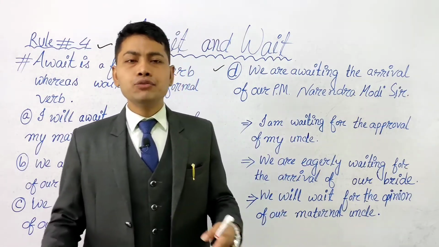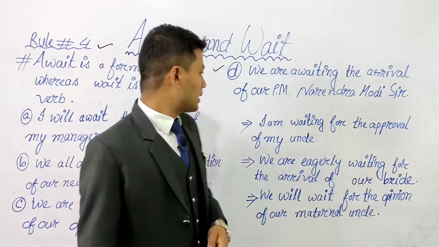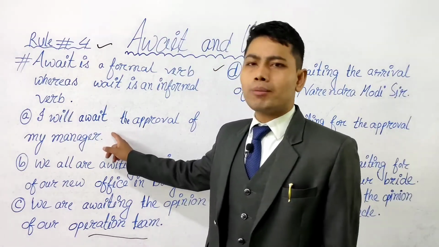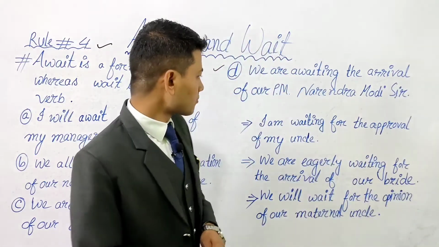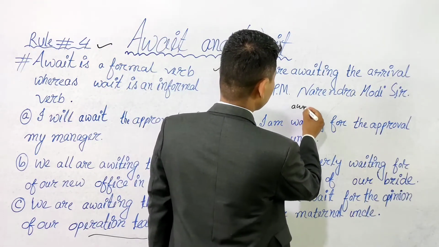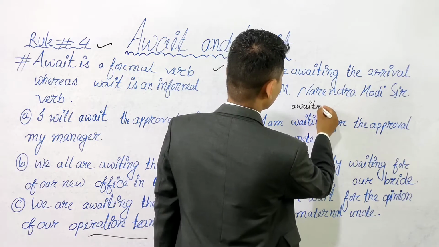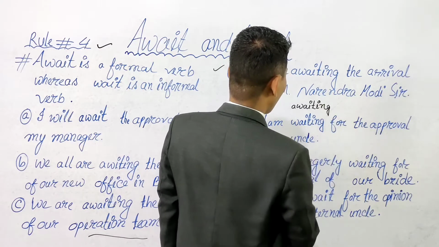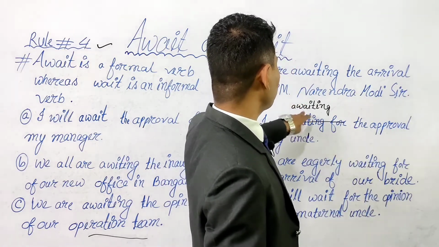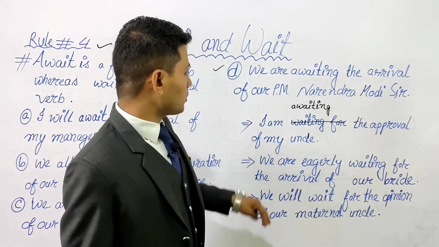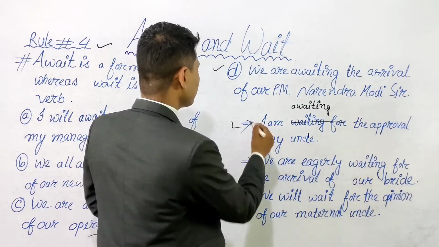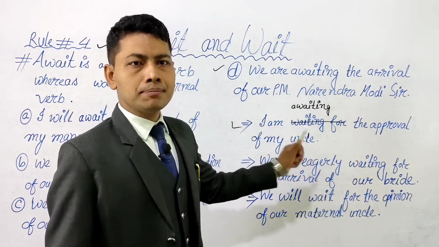Now what will happen if we exchange, means if we use await in informal sentences and if we use wait in formal sentences, what will happen? Let's try it. If I use await here, the sentence will be like this: I am awaiting. We cannot take any preposition whenever we use await in a sentence. Now the sentence will be I am awaiting the approval of my uncle. Grammatically it's correct. There is no mistake.